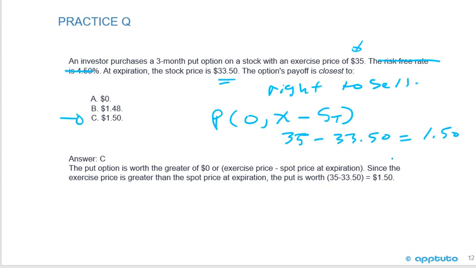So when I look at a question like this, they didn't talk about the option premium. Let's say I had to pay an option premium of $2, then what would my profit be? Well, I bought that option, so that would be a negative. So I would have a loss of 0.50. In this question, they weren't giving us any premium, but we could add that, given what we learned in the previous LOS about the value of the option.